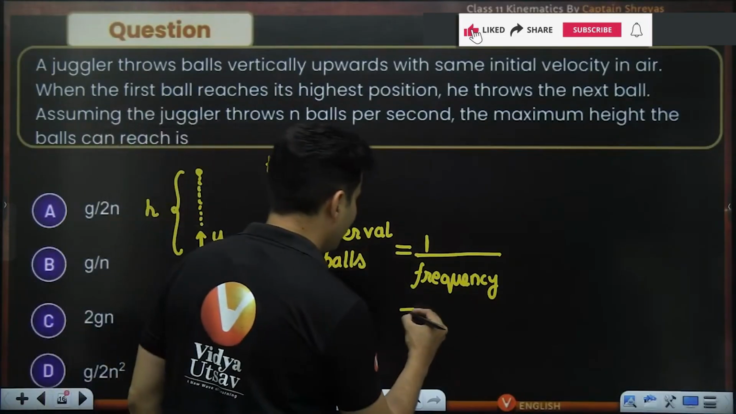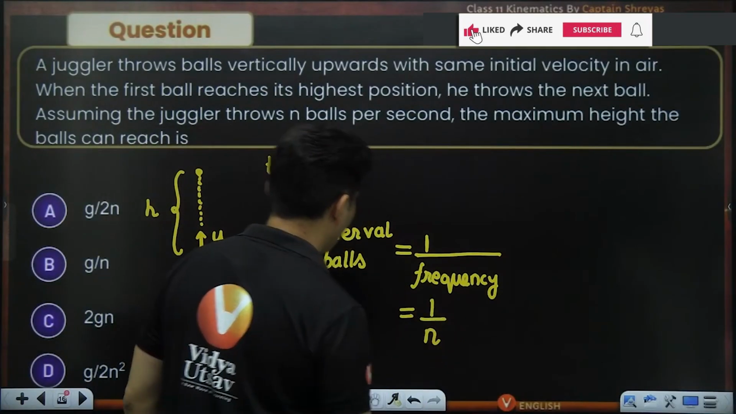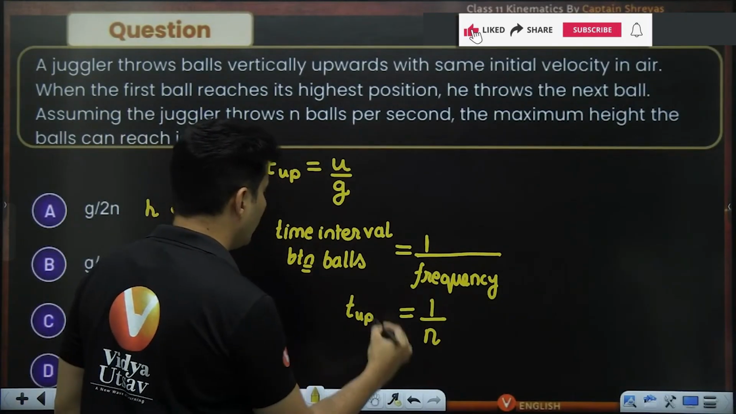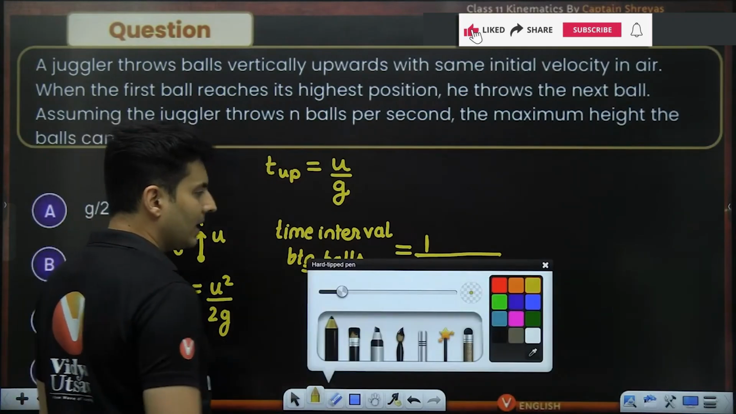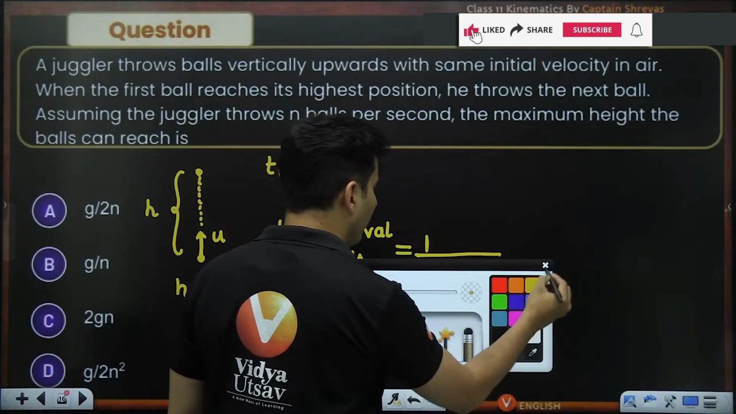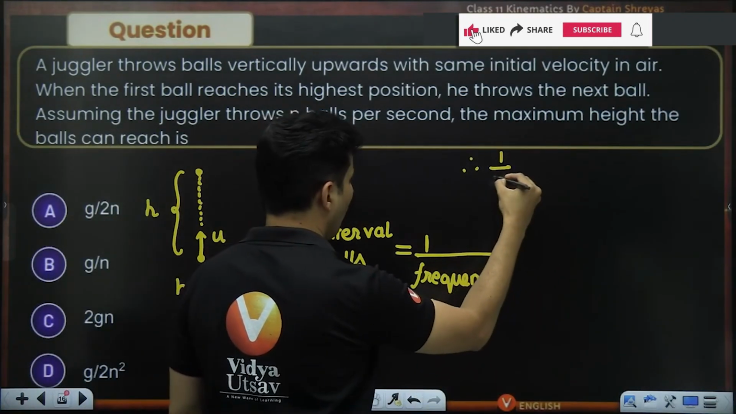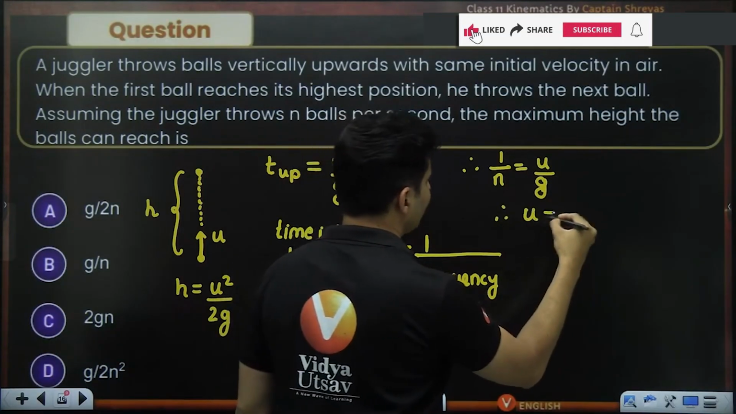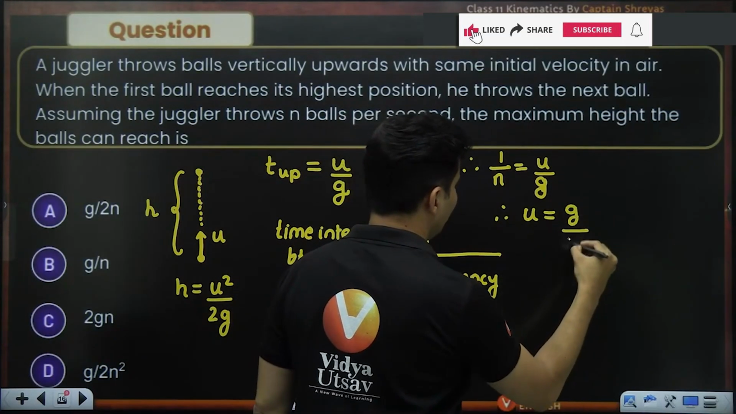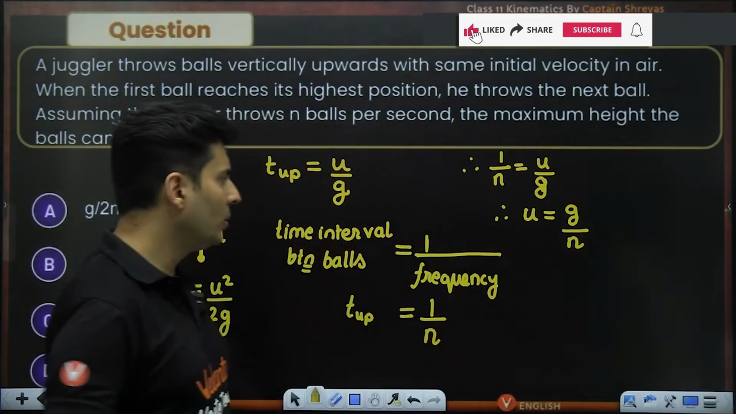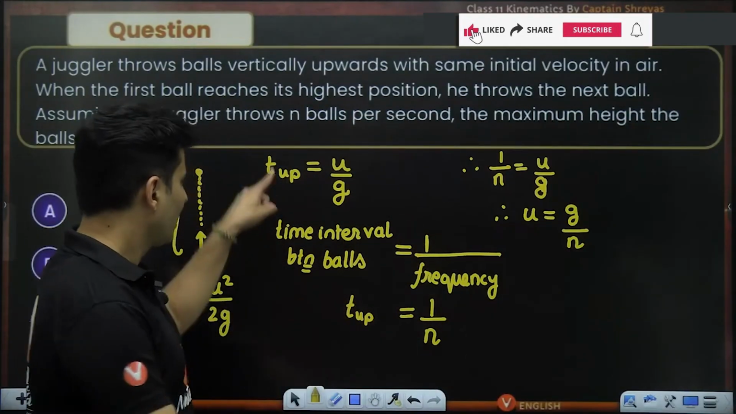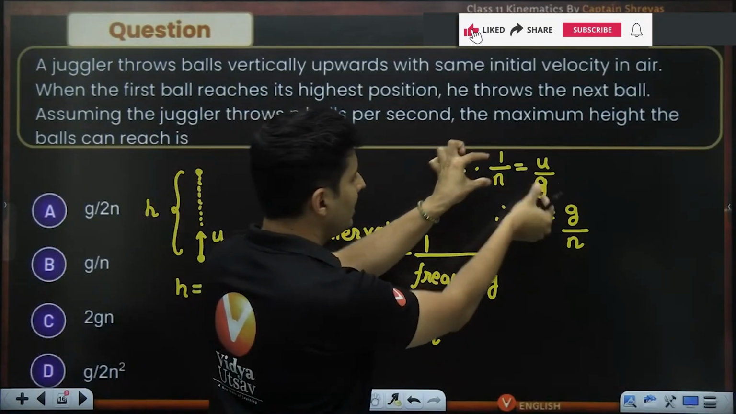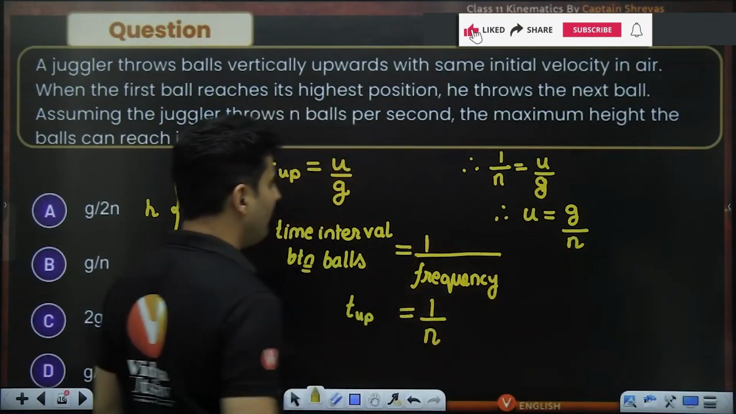So clearly the frequency has been given to be n, and this time interval is exactly the time taken to go up. Therefore 1 by n is nothing but u by g. Because these two are equal, u by g is equal to 1 by n. So u is equal to g divided by n.